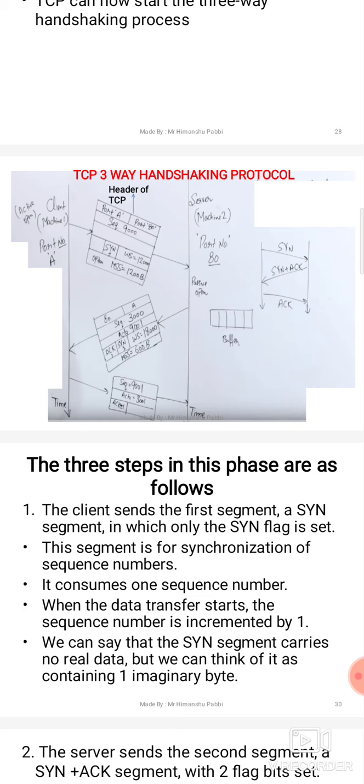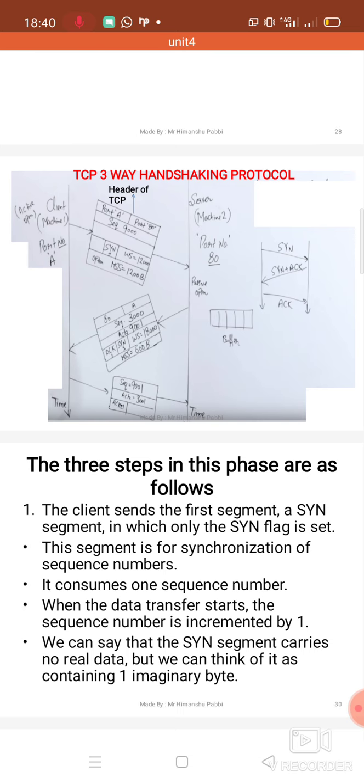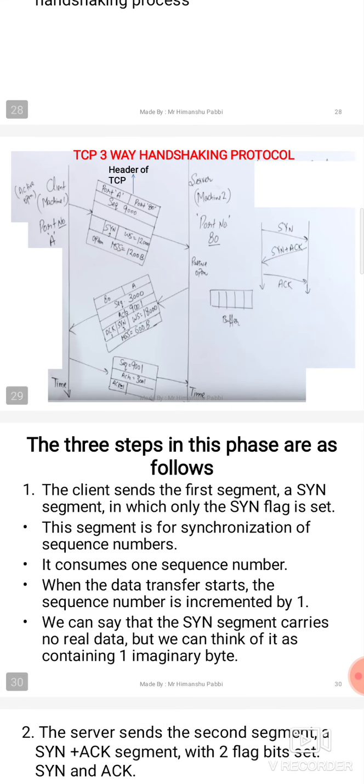As you know, a packet is known as a segment at the transport layer. As we have discussed the TCP header, the same segment is shown here. The first part is the port address, which is the client's port address A, the source port number. Next is the destination port number, which is the server's port number, 80. Then the sequence number from where the data is to be transferred, byte number 9000.